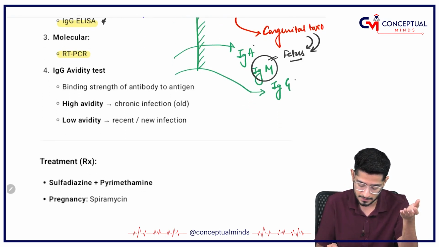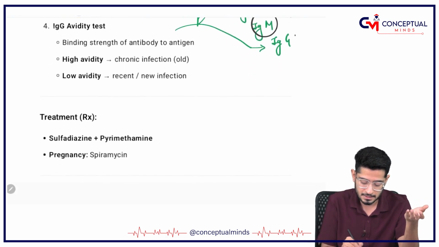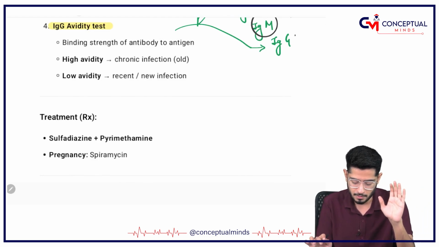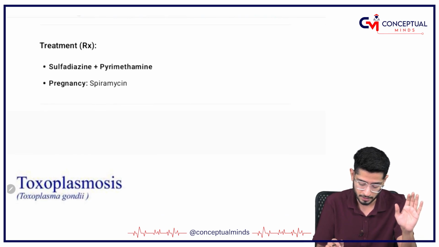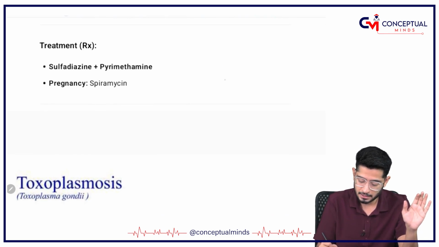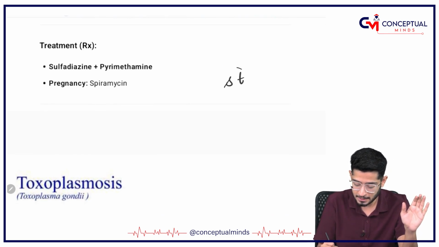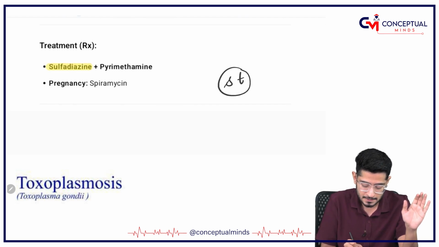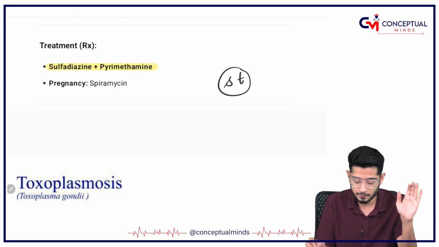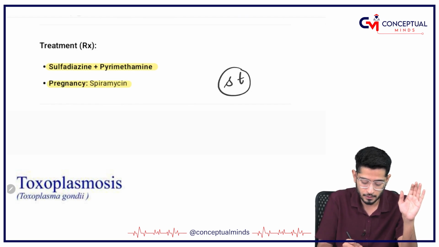Yes, you can do RT-PCR, and of course, there is something called the IgG avidity test. Just to remember, nothing to be worried about. Remember, again I tell you P, Q, R, S and T. That means for Toxoplasma, pyrimethamine is the drug of choice, and in pregnancy you have to give what? You have to give spiramycin.